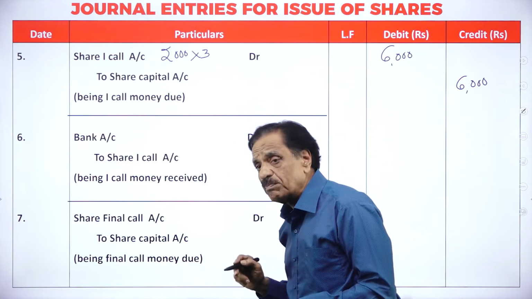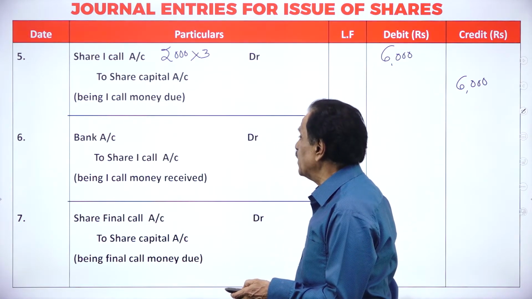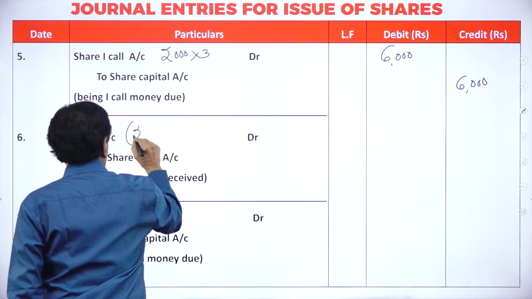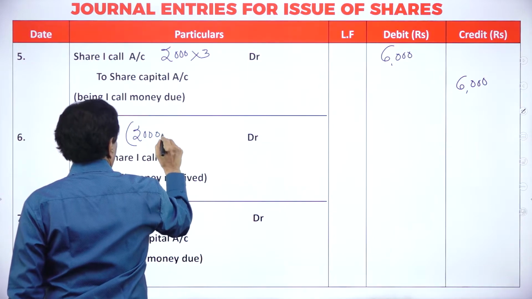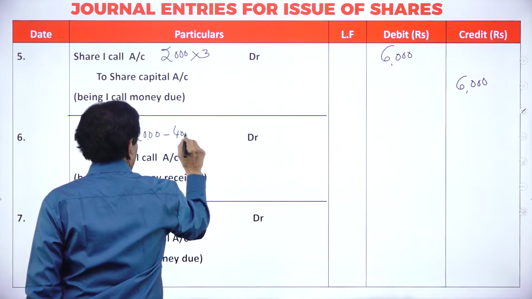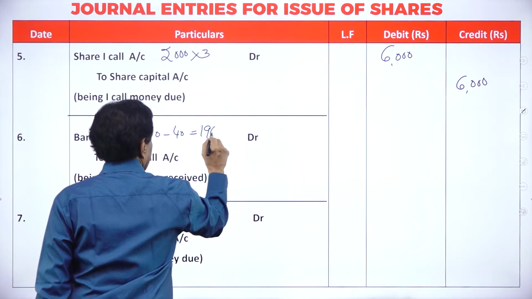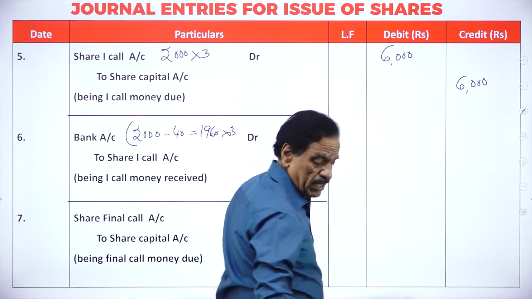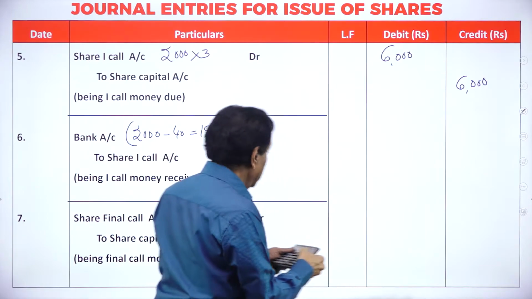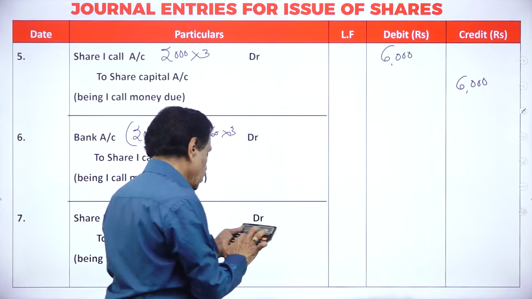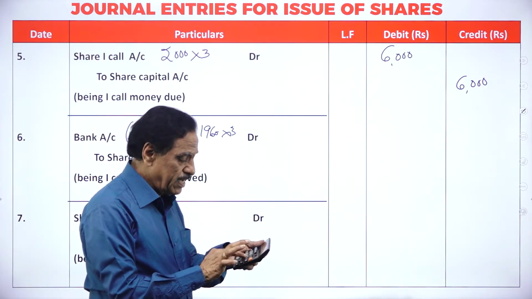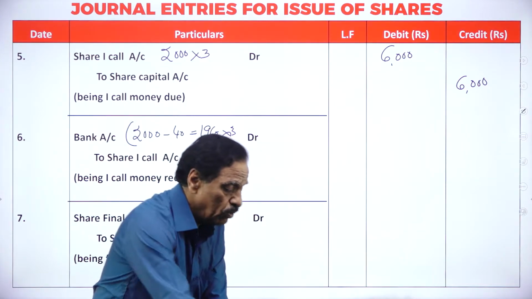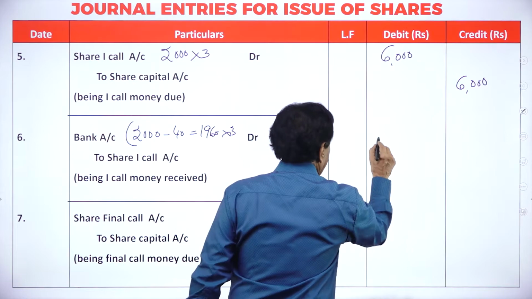Now who fails to pay? The first man. The balance money you are going to receive. Bank account debtor on how many shares? 2,000 shares. Out of that, the first man failed on 40 shares. Balance is 1,960 into 3, which works out to 5,880.